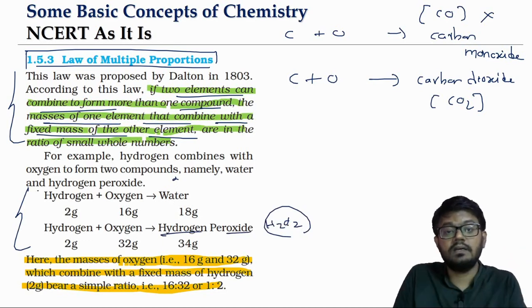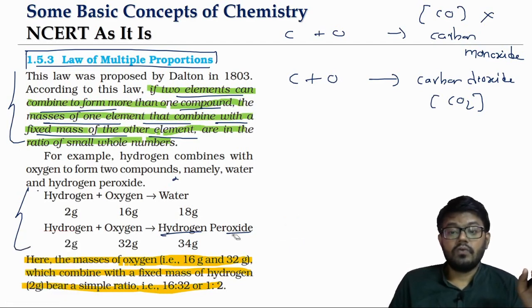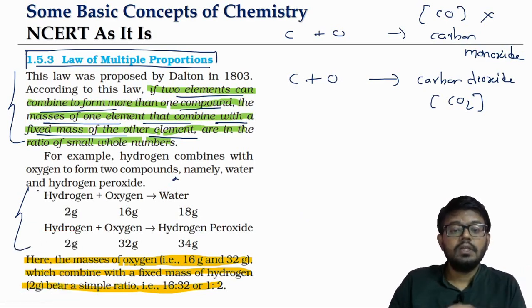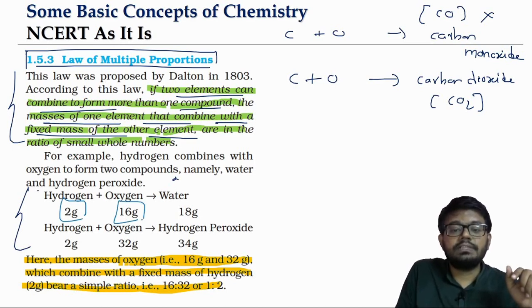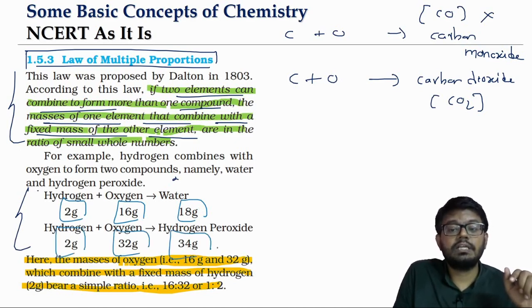We will in fact learn about this in hydrogen and its compounds. But here I don't want to put the formula because that was not available when this law was proposed. Okay. So look at this. With 2 grams of hydrogen, 16 grams of oxygen will combine to produce 18 grams of water. With 2 grams of hydrogen, 32 grams of oxygen will combine to produce 34 grams of hydrogen peroxide.